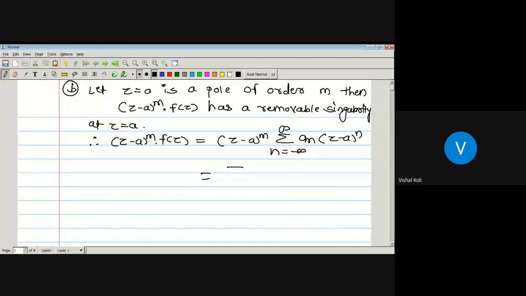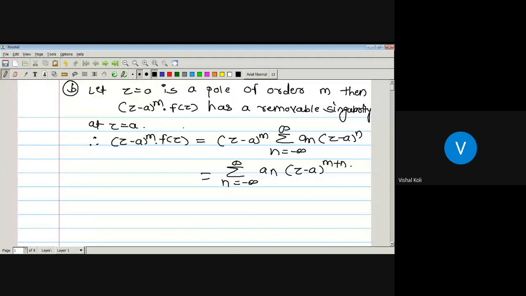Then it becomes the series of a_n (z minus a) to the power m plus n. By the first part, we know that if f of z is the series of a_n (z minus a) to the power n, and f of z has a removable singularity, then a_n equal to 0 for each n less than or equal to minus 1. That is, there is no term in its principal part.